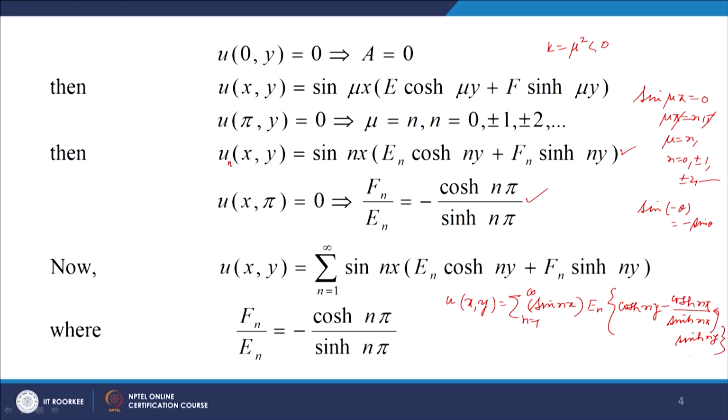Okay, so this is what we have, and therefore, we just have to evaluate this constant E_n.